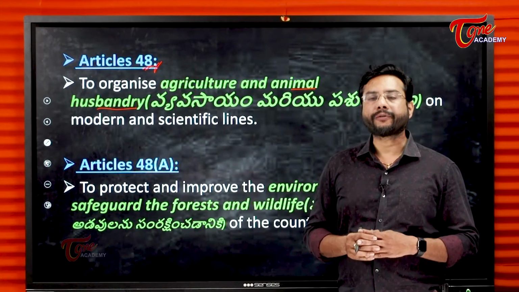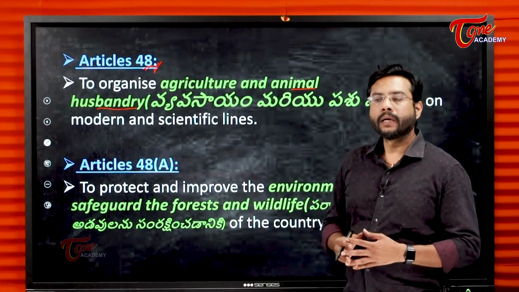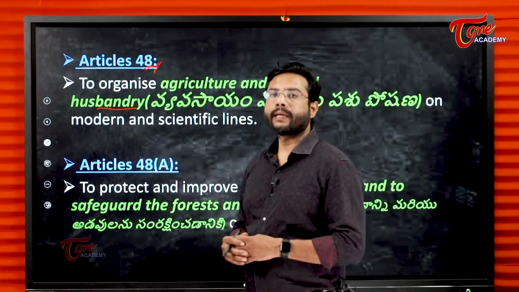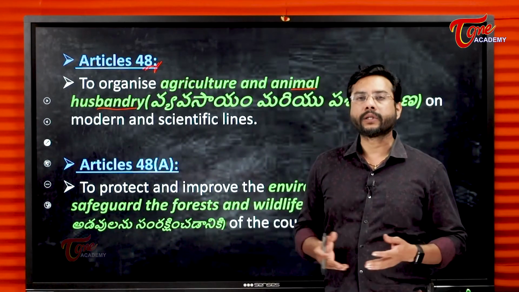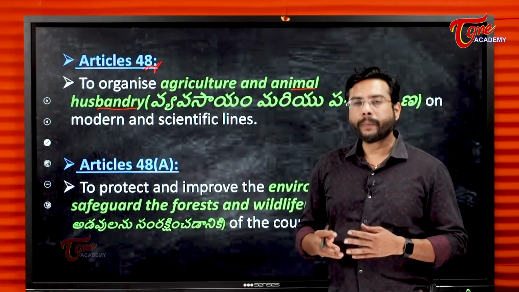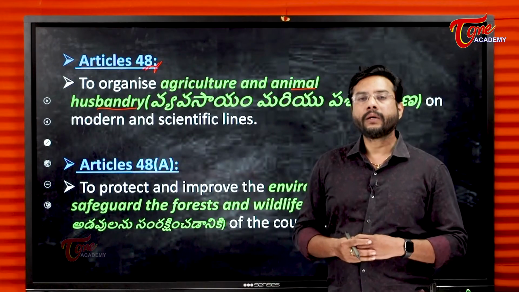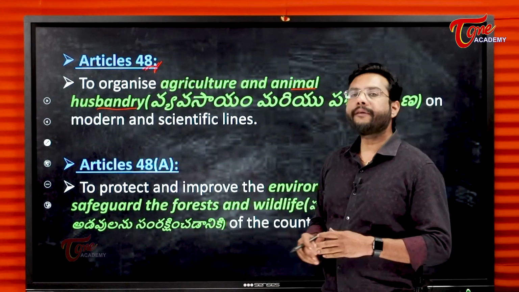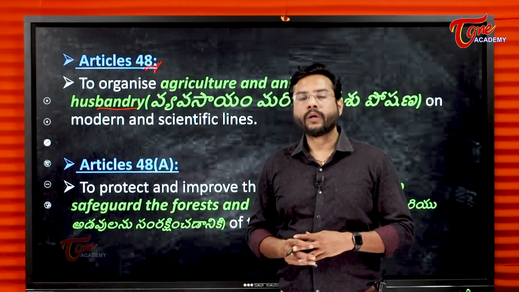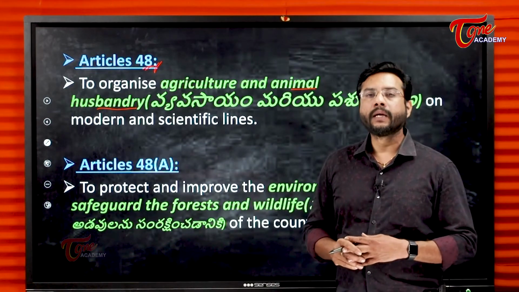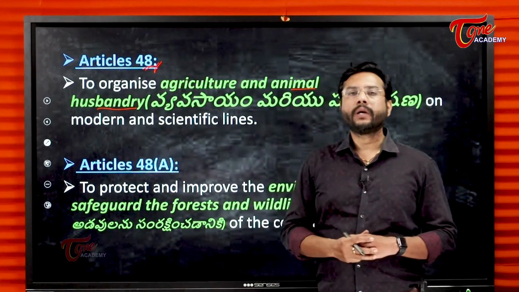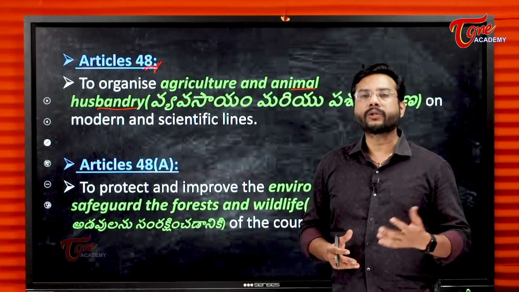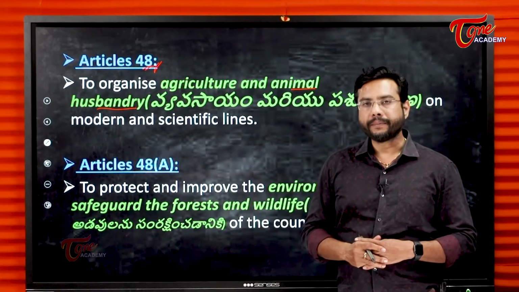So distribution of tractors, implements and other techniques like drip irrigation, using less water for more production. All these techniques should be made available to the farmers. They have to be given loans and subsidies on these machineries. So this will improve the production and definitely adds to the growth of GDP.